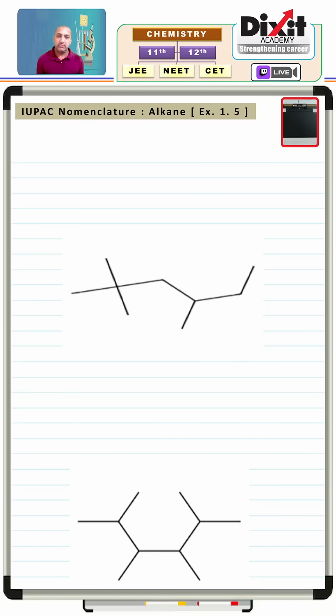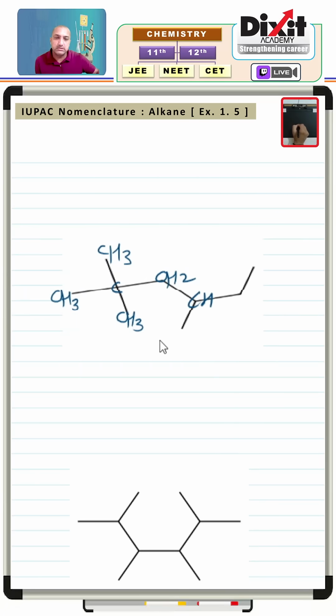Question number 5. Name the following compounds. So let's first write down the carbons and hydrogens. CH3, CH3, CH2, CH, CH3, CH2, and then CH3.